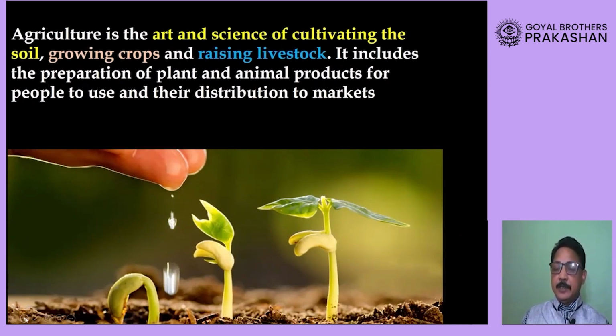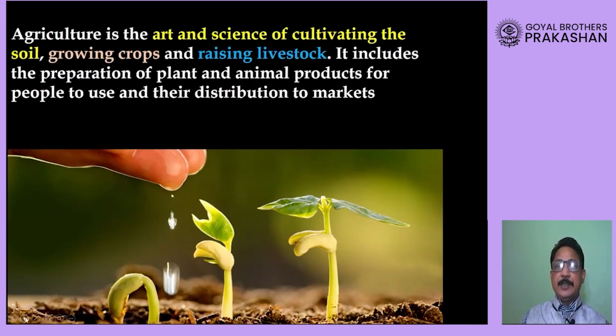We need another crop called oil seeds for the oil industry. So in this way, we are growing these crops not only to get food, but also so that they can be sent to the market and also be used for industrial purposes.